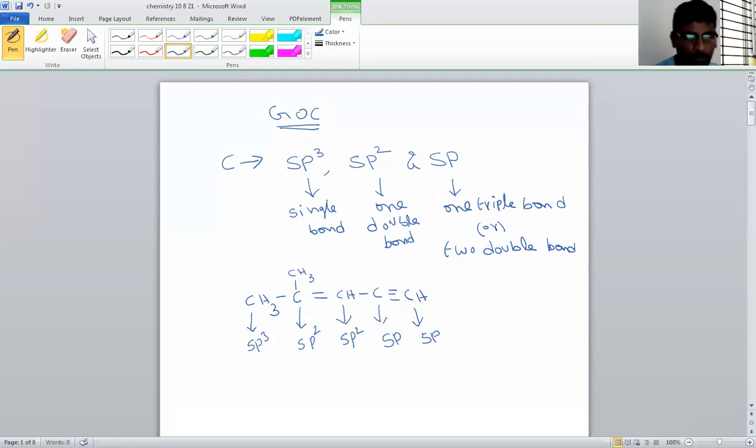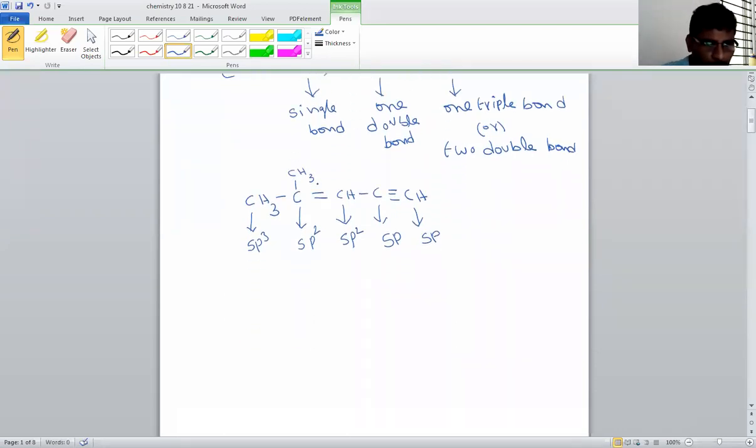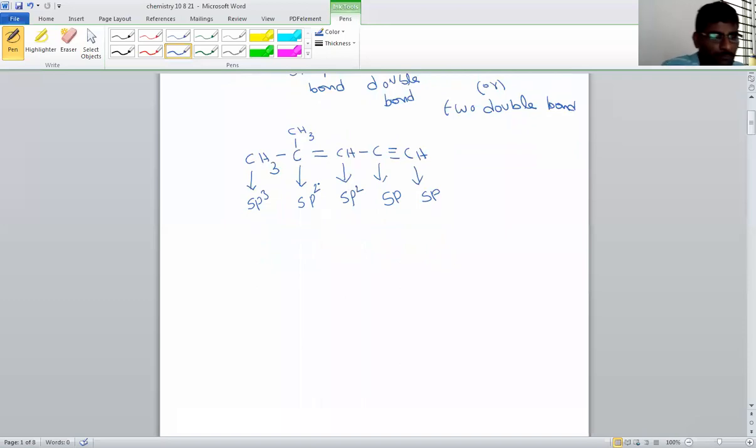So up to here we already completed hybridization. Now remember, when carbon is sp3 hybridized, that means it contains all single bonds. Like this, carbon has all single bonds. Why am I writing four bonds? I already told you, carbon's valency is tetravalency. That means carbon always contains four bonds.